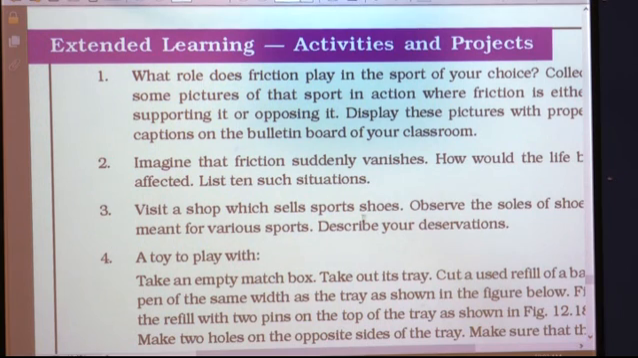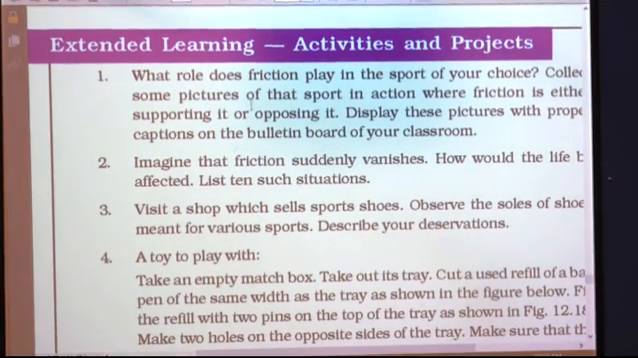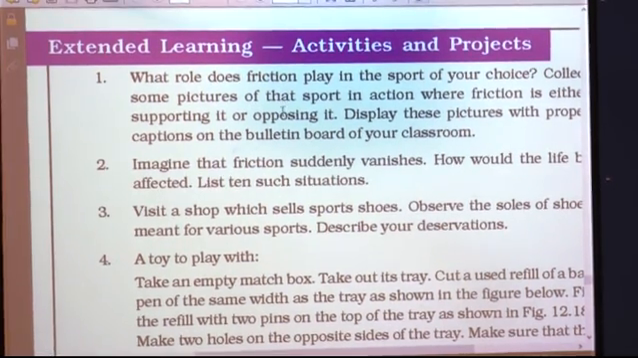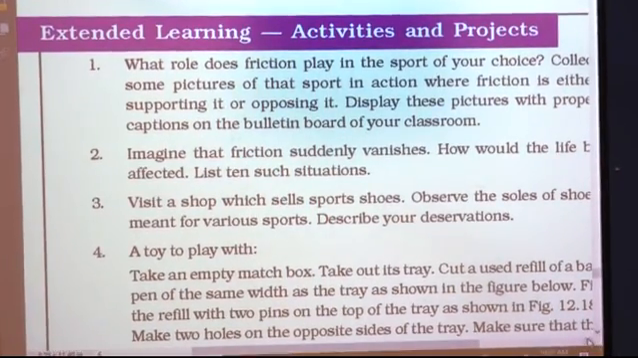Okay, students, we have completed this chapter. Now, there are two activities at the end of the chapter. In the first activity, you are going to find out what role friction plays in a sport of your choice. I know all of you are interested in sports, but you are going to find out the role of friction in your favorite sport. You are going to collect some pictures of that sport. For example, if cricket or football is your favorite sport, then you are going to find out the role of friction in it.